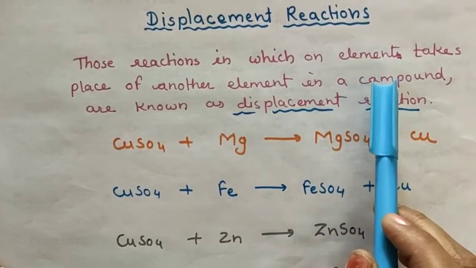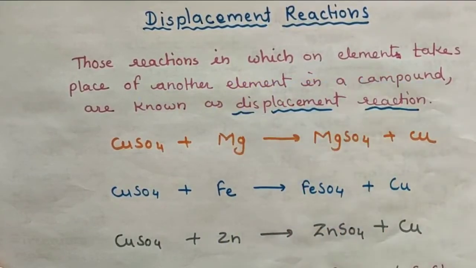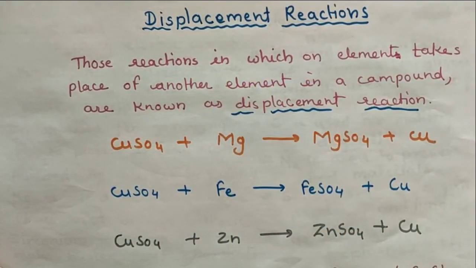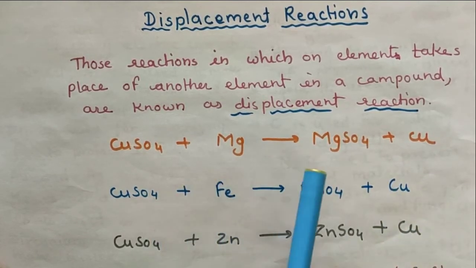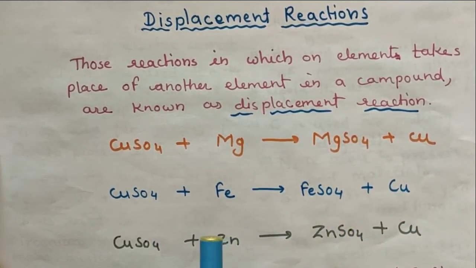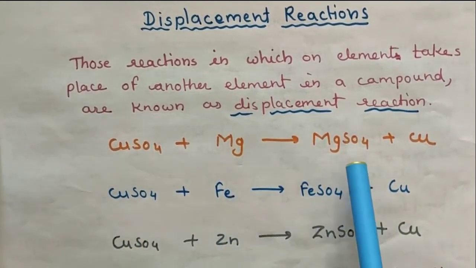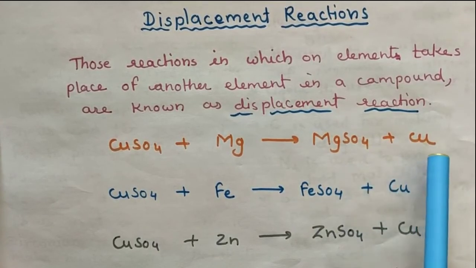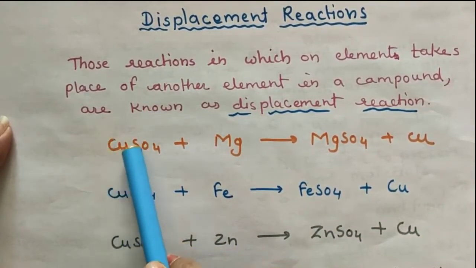Displacement reactions. Those reactions in which an element takes the place of another element in a compound are known as displacement reactions. For example, copper sulfate reacts with magnesium to form magnesium sulfate and copper. Here magnesium takes the place of copper.